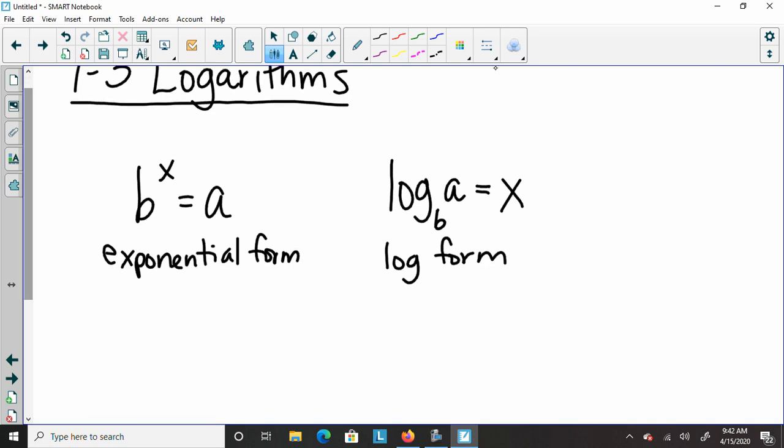So we're going to go back and forth. One thing I want to show you, especially if you're going from log to exponential: I always start with my base like this, and I raise it to my x or whatever's over there, and then it's going to equal this. So I kind of loop around, and that's how in my head I make sure that I write this properly. All right. The first thing we'll start with is going from log form to exponential form, and then we'll do the other.